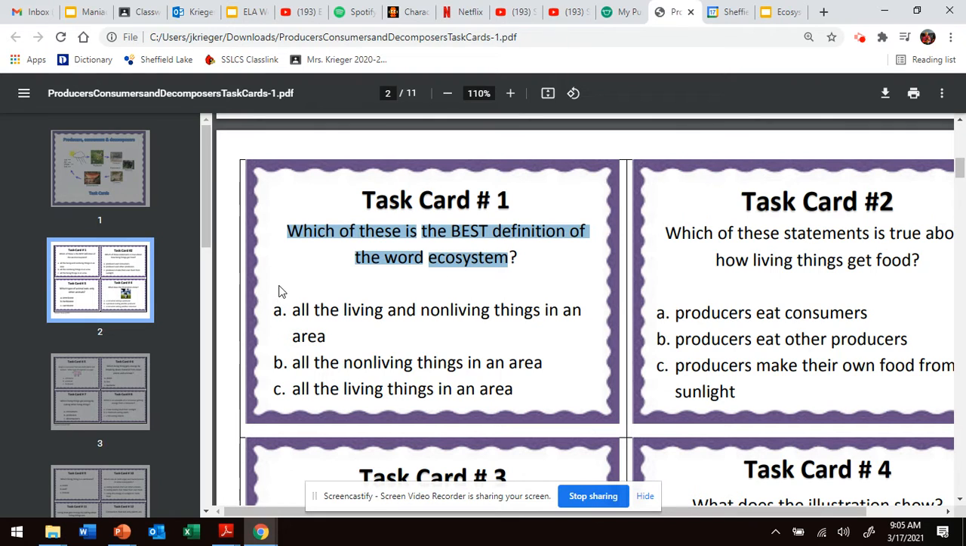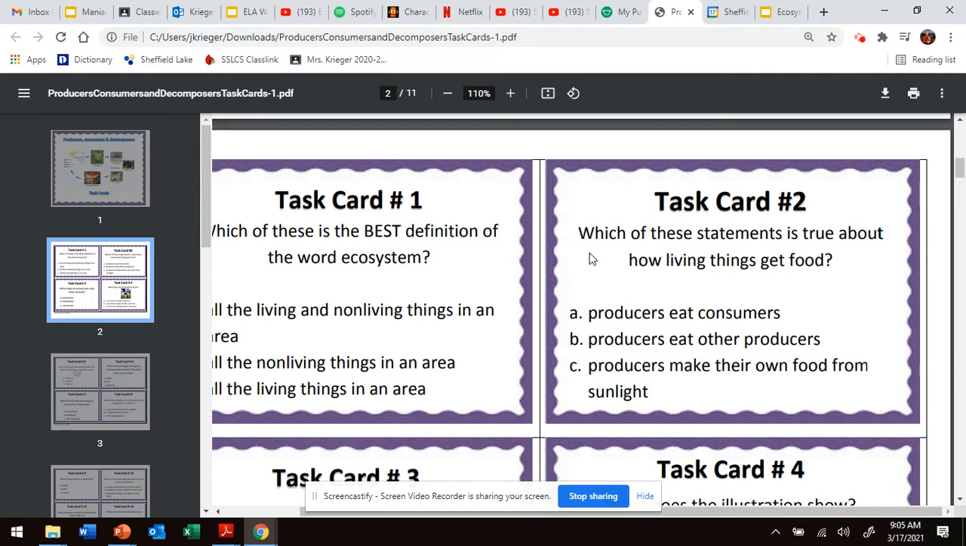A, all the living and non-living things in an area. B, all the non-living things in an area. Or C, all the living things in an area. So is it just living things, non-living, or a combination of both? A, B, or C, and write it on a sheet of paper, dry erase board, or a Google Doc. And hopefully you chose A. It is A, all living and non-living things.